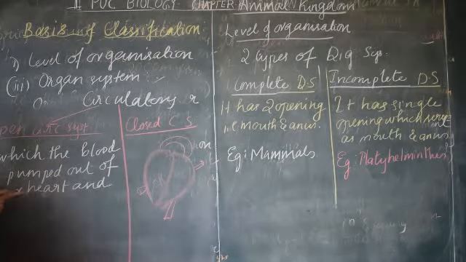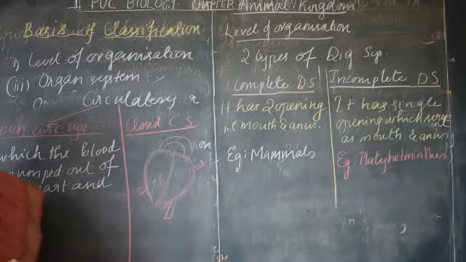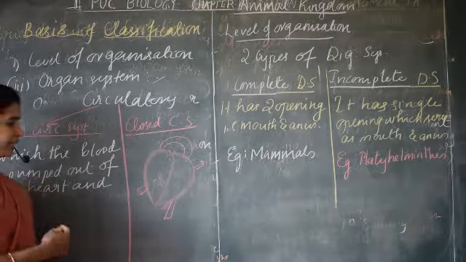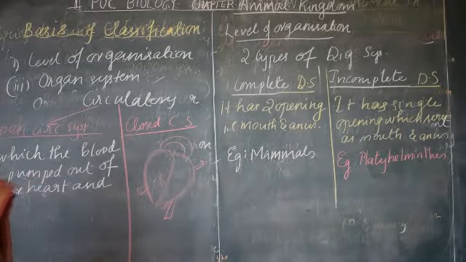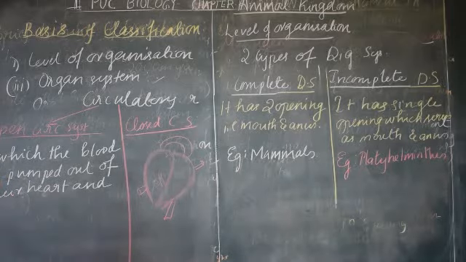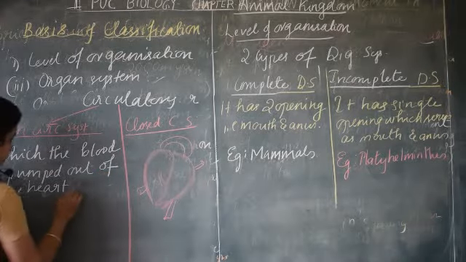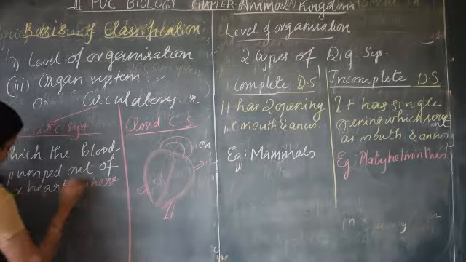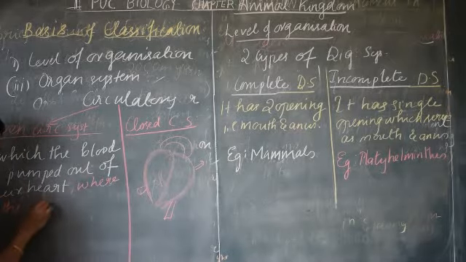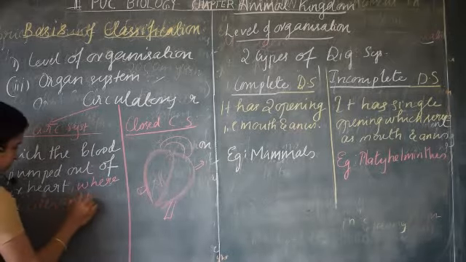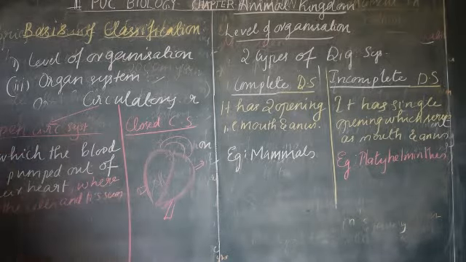But in the case of the open circulatory system, they do not have arteries, veins or capillaries. The blood is released directly into the body, where the cells and tissues are directly bathed in it.